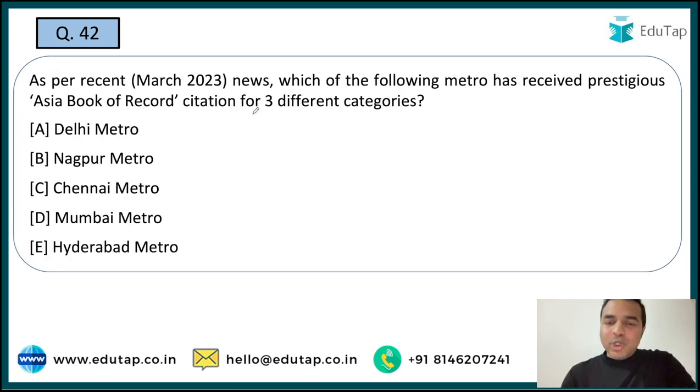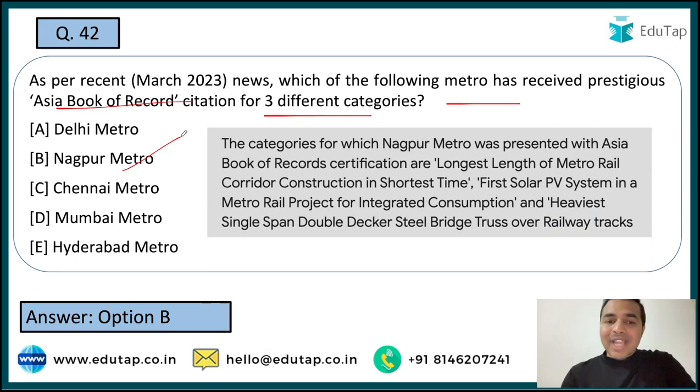Now the next question. So which of the following metros has received the prestigious Asia Book of Record citation for 3 different categories? And the right answer is option B, that is Nagpur Metro. So guys, if we talk about the categories under which this award has been given, they are the longest length of metro rail corridor construction in the shortest time, first solar PV system in a metro rail project, and the heaviest single span double decker steel bridge truss over the railway track. So these are the three categories under which the Nagpur Metro has been provided this particular citation of Asia Book of Record.